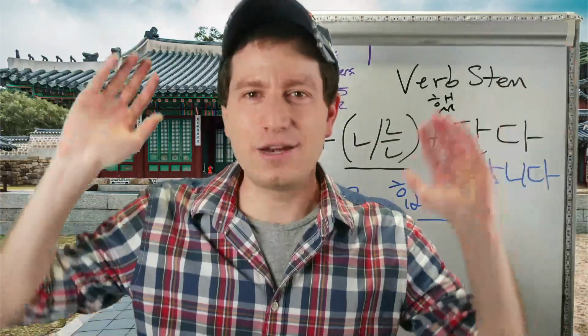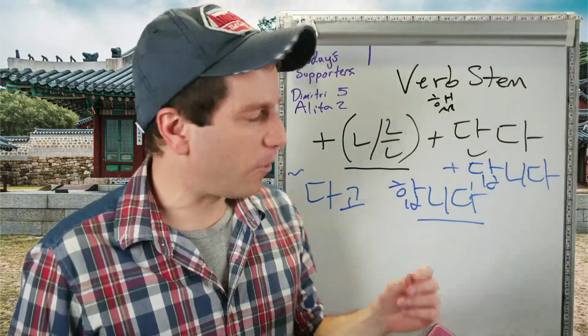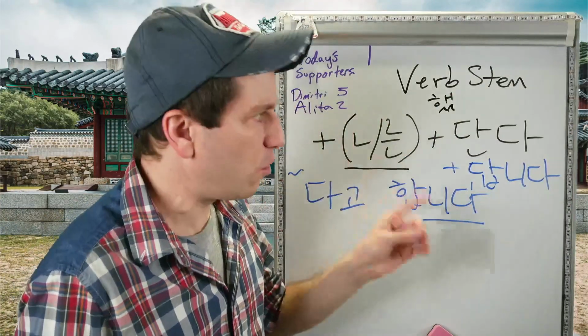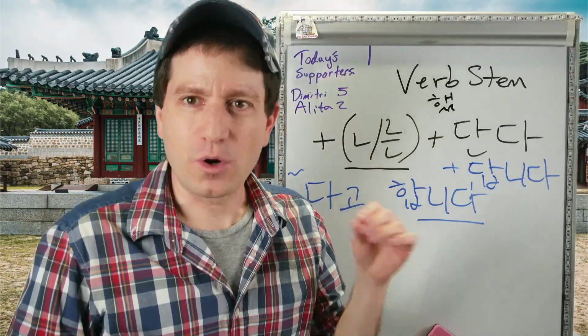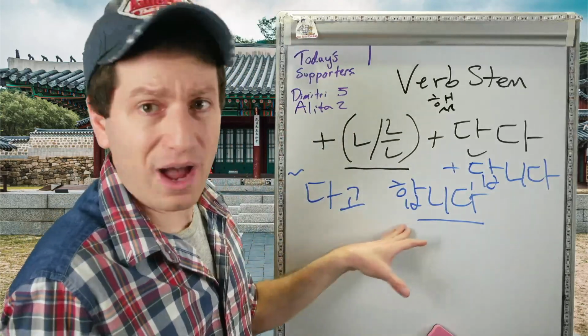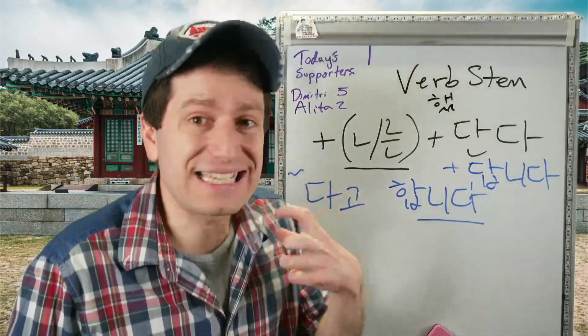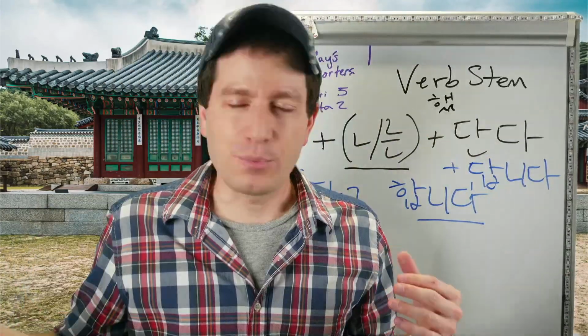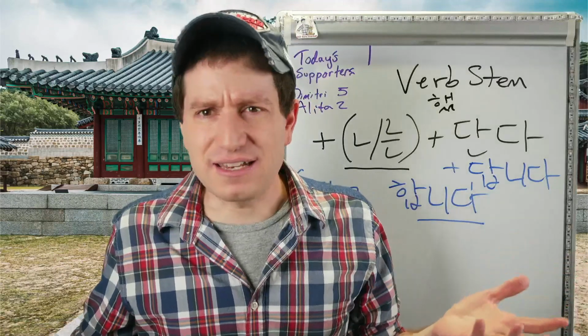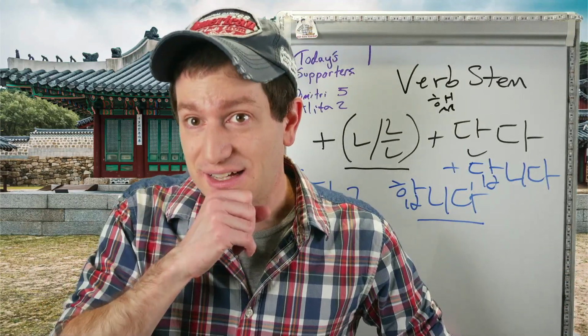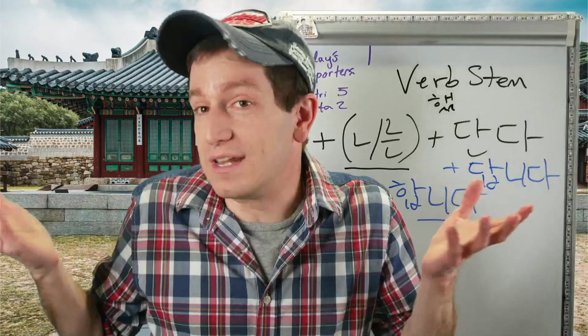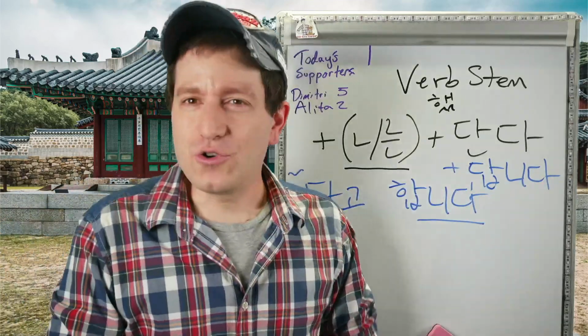So why is that? And what is this form again? This form is a quoting form again. So when you're using a verb with this form, what you're saying is 다고 합니다 or 다고 한다. So someone, we don't know who, somebody says whatever verb. But if we don't have the speaker in the sentence, 한국에 간단다, 한국에 간답니다. Someone says they're going to Korea. We don't know who is saying it.